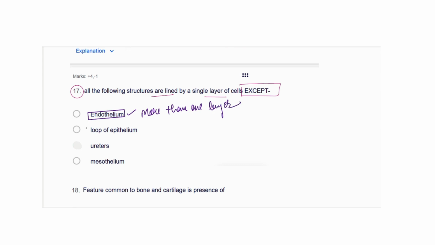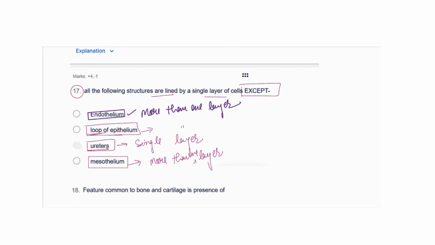Then next is the loop of the epithelium. Obviously if there is a loop, again more than one layer. Ureters are single layer. Why one layer only? Because if it had more than one layer, there would be much difficulty in movement of the molecules. And the mesothelium is again having more than one layer. From the name itself you can understand, meso means the middle layer, so the upper and the lower would be there. So we'll go with the third option only.